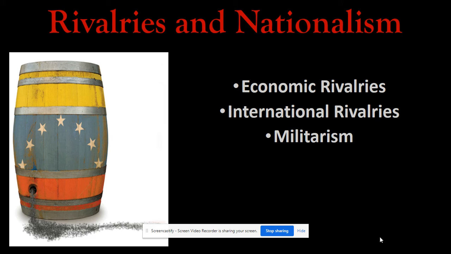There's this term militarism you're going to see on your study guide, the glorification of the military, the building up of your military. Every little country in Europe was trying to build as big a military as they could to compete with their neighbors or their rivals. And maybe the most important thing was nationalism. This is a strong sense of pride in your country, and you should have a strong sense of pride in your country. The problem over in Europe is that while Europe is about the same size as America, which is a collection of states that are united, we're one large country.